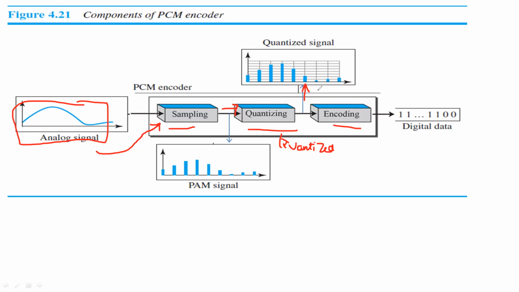Based on these quantized values, we are going to apply the encoding technique. This encoding technique will provide a stream of bits. For the values we have obtained from the quantizing process, we get a stream of bits, that is zeros and ones, as digital data. So these are the components of a pulse code modulation encoder.